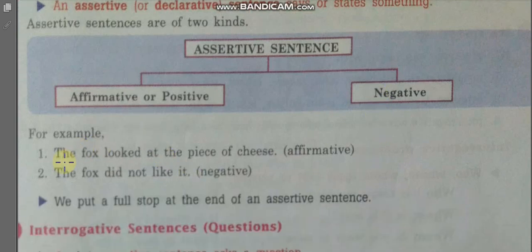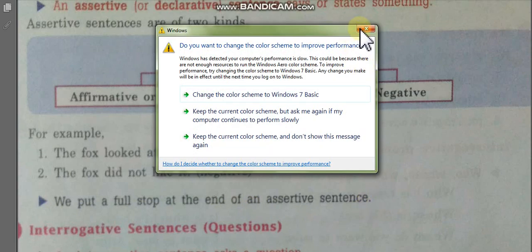For example, the fox looked at the piece of cheese. This is an affirmative sentence because it states something. And next is our negative sentence: the fox did not look at it. Another thing is that we put a full stop at the end of an assertive sentence.